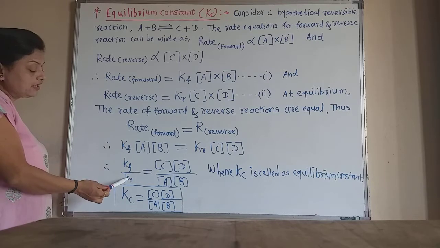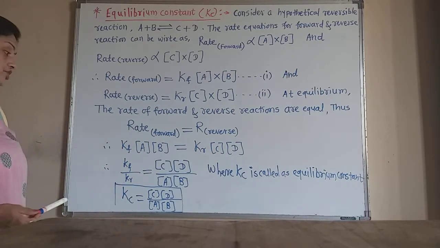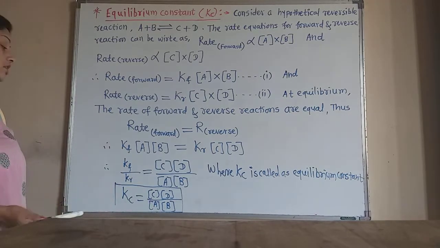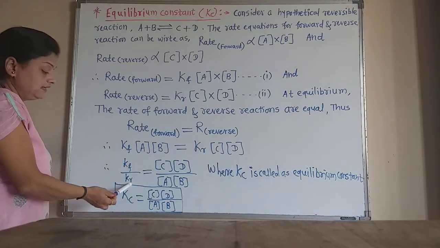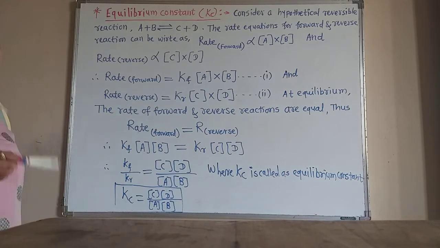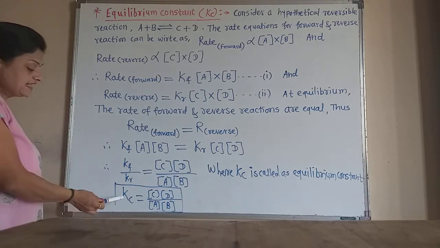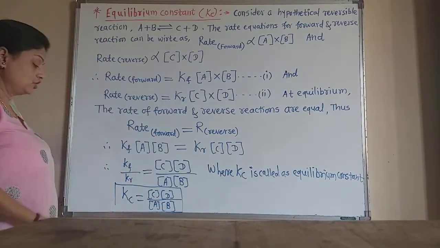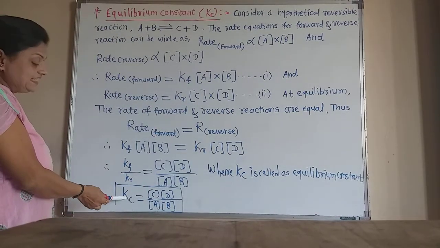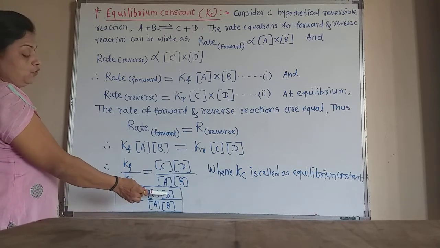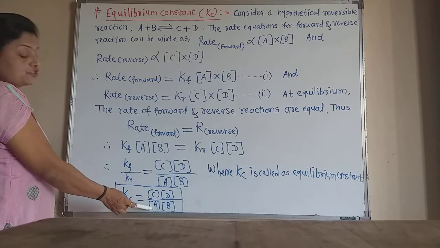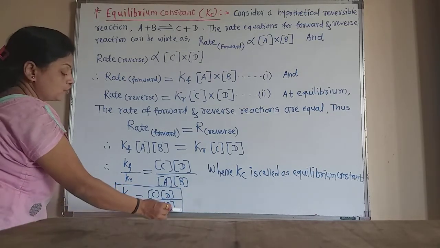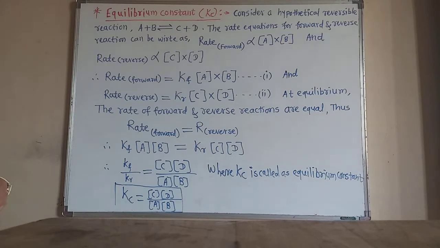Now these are both constants: the rate constant of the forward reaction divided by the rate constant of the reverse reaction. So their division is also a constant. Suppose it is Kc; Kc is called the equilibrium constant. So Kc is equal to concentration of C into concentration of D divided by concentration of A into concentration of B. Now this is the equation for the equilibrium constant Kc.